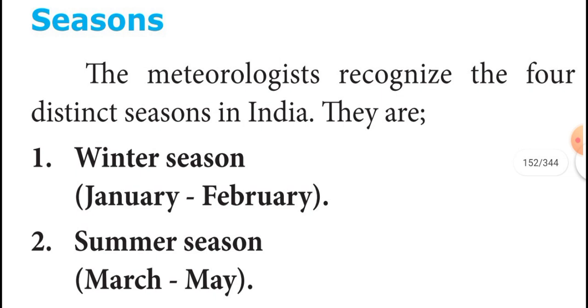So this brings pre-monsoon showers to the west coast during the month of May.